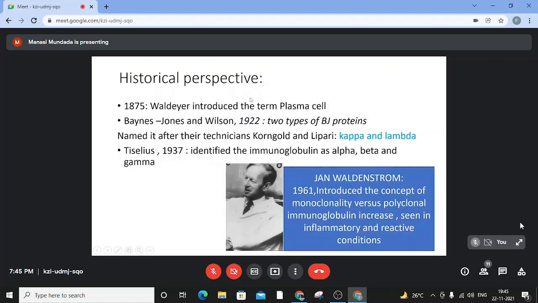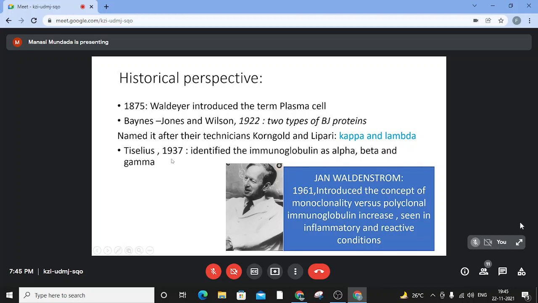Some more interesting points about multiple myeloma. The term plasma cell was coined by Waldeyer in 1875. In 1922, the very commonly used kappa and lambda assays, these Bence Jones proteins, were discovered by Bence Jones and Wilson, and later named after the technicians Kongold and Lipari.